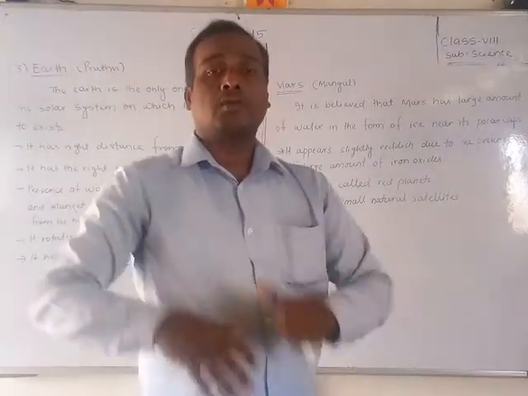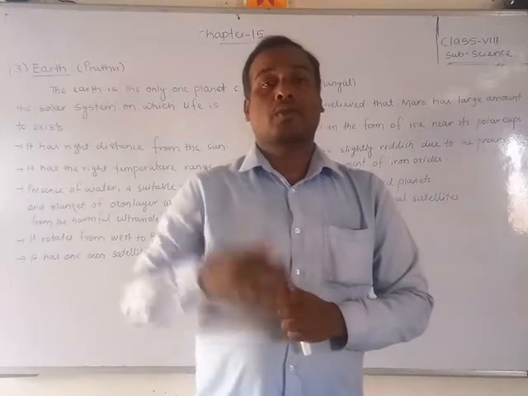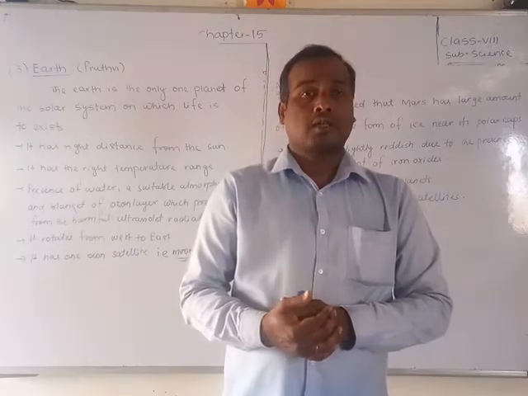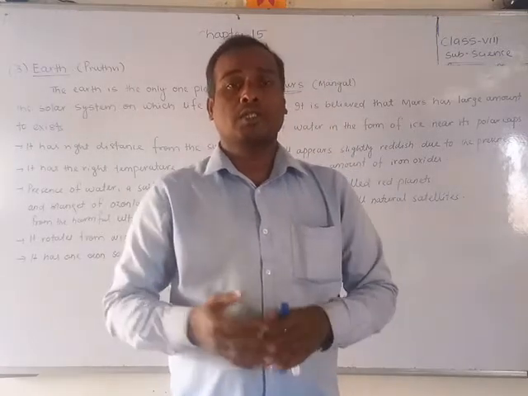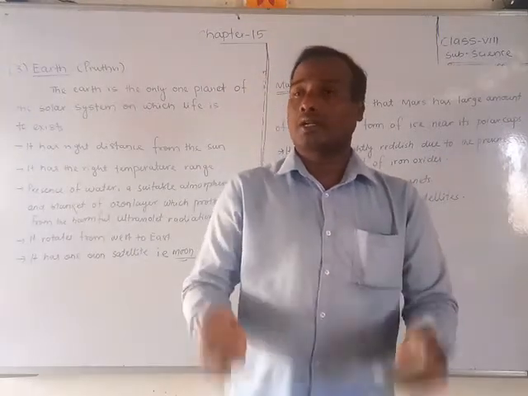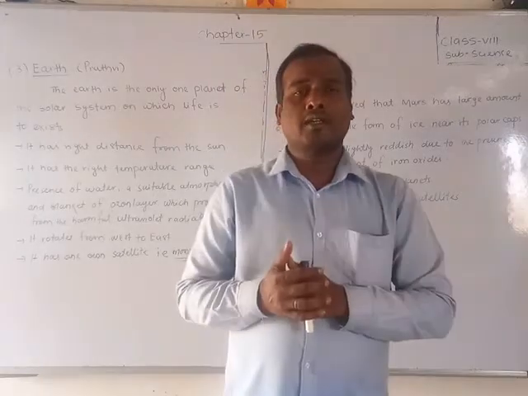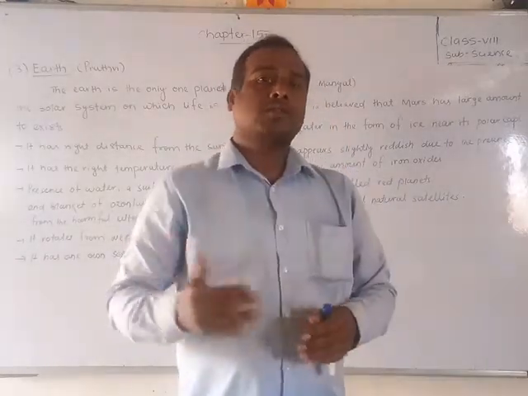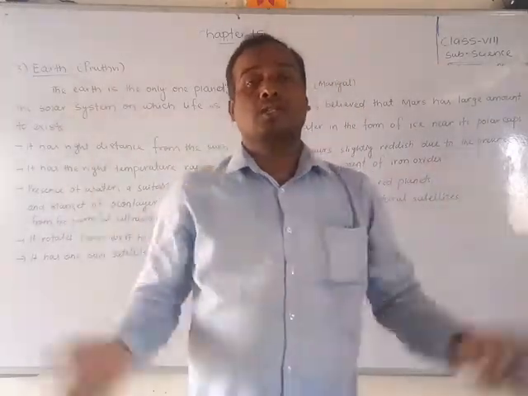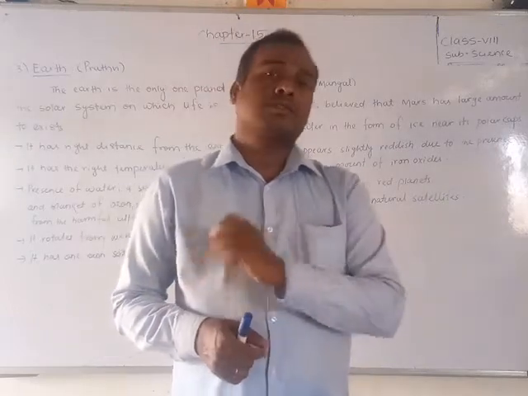There is the atmosphere and the ozone layer, which protect us from the ultraviolet radiations coming from the sun. They are very harmful if they fall directly on human beings or animals on the earth. So those ultraviolet radiations are filtered by the ozone layer, which is like a blanket covering the earth. Okay, so this is all about the general features of Earth.